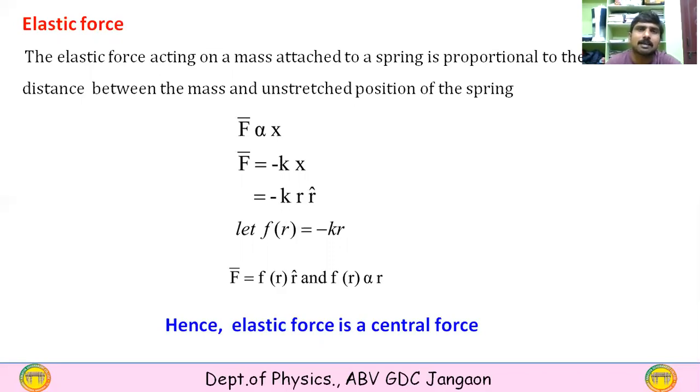So these are the examples of central forces. One is the gravitational force of attraction, the second one is the electromagnetic or electrostatic force, and the third one is the elastic force.